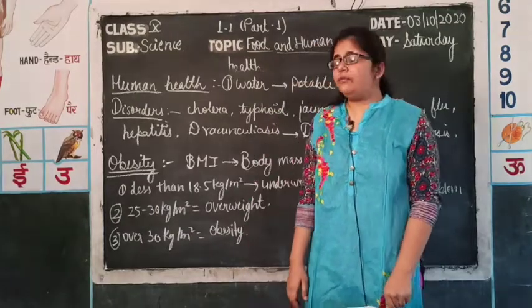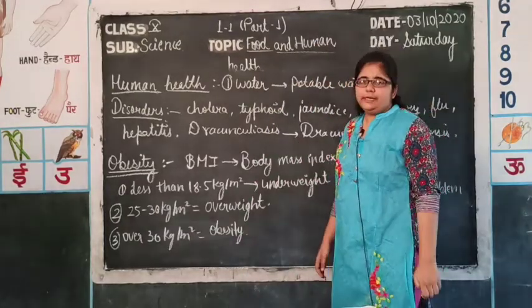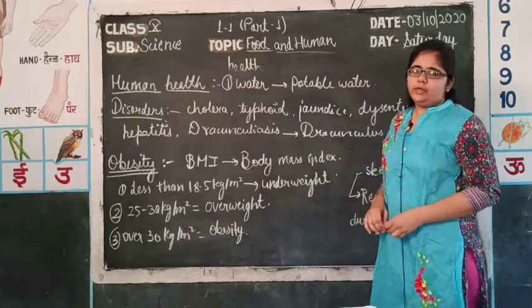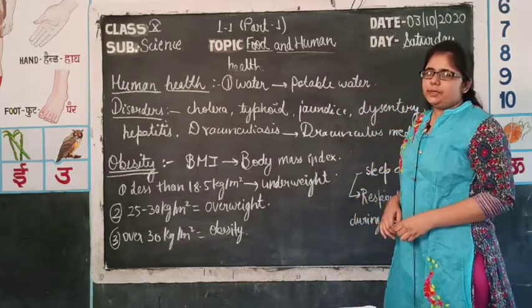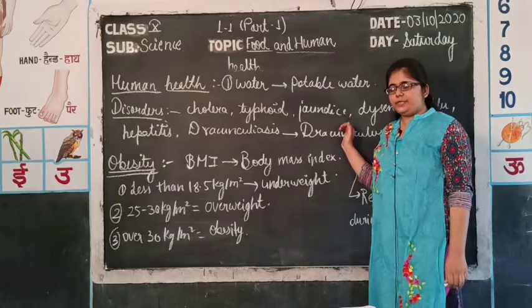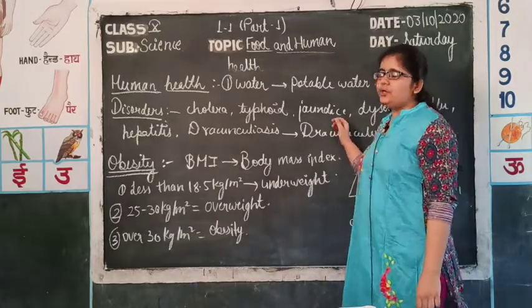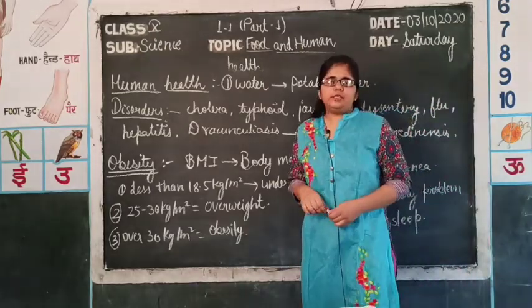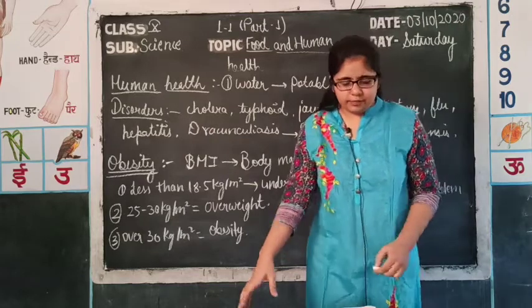So, till now we have studied the food, that is the nutrition we get from the food, and about the balanced and unbalanced diet and their several effects. Now, we will discuss human health and the various factors which adversely affect our health.